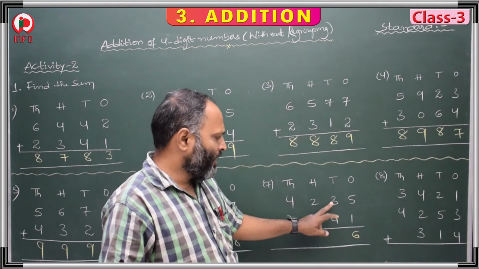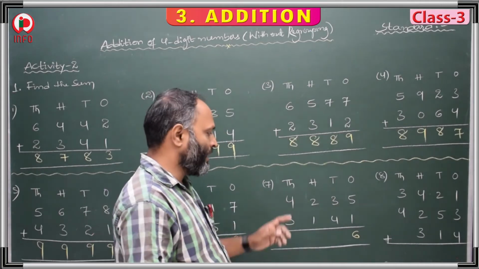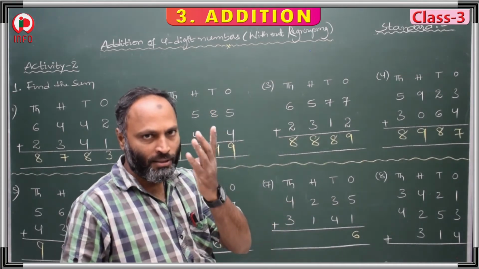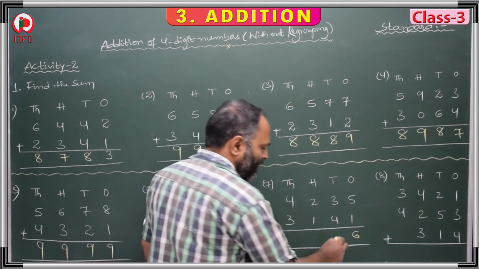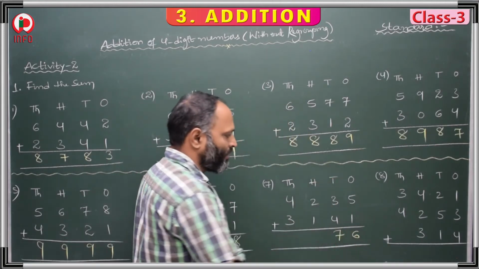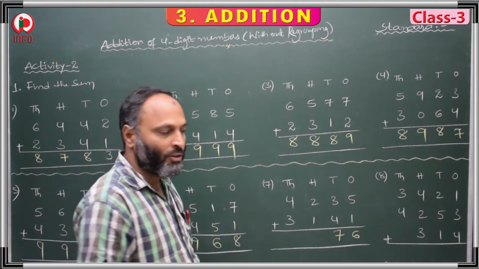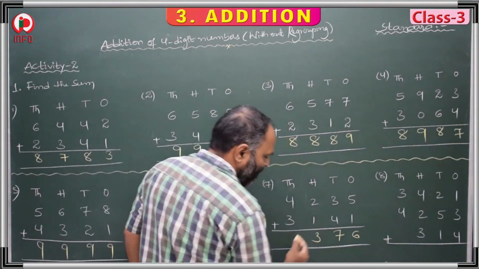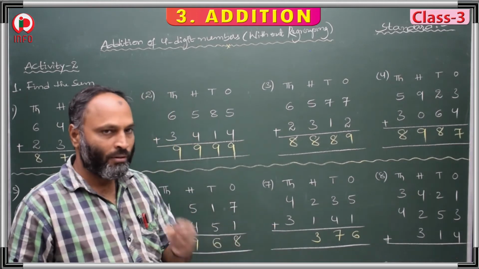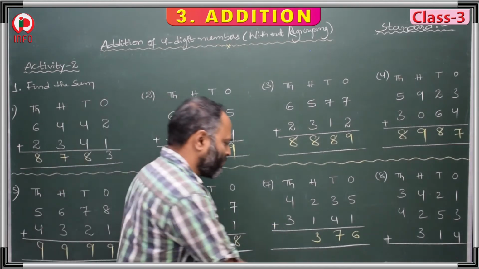Then 3 plus 4 is 3, 4, 5, 6, 7, a single digit, below. 7 in the tens place we have to write. 2 plus 1 is 3, in the hundreds place 3. 4 plus 3 is 4, 5, 6, 7.